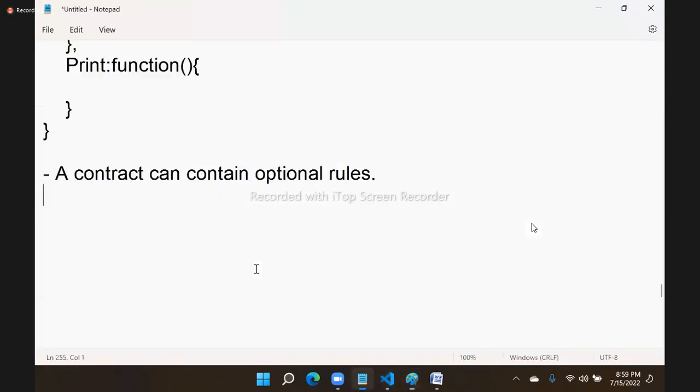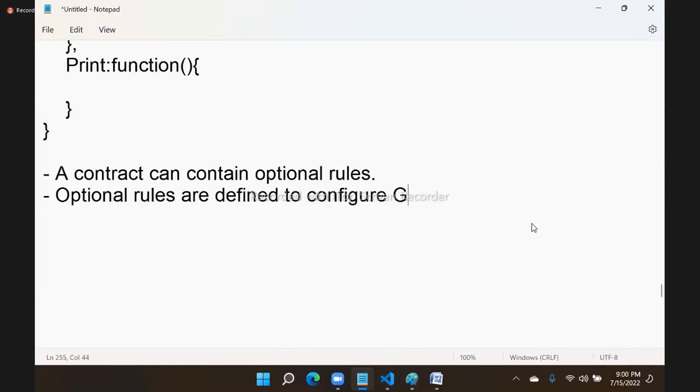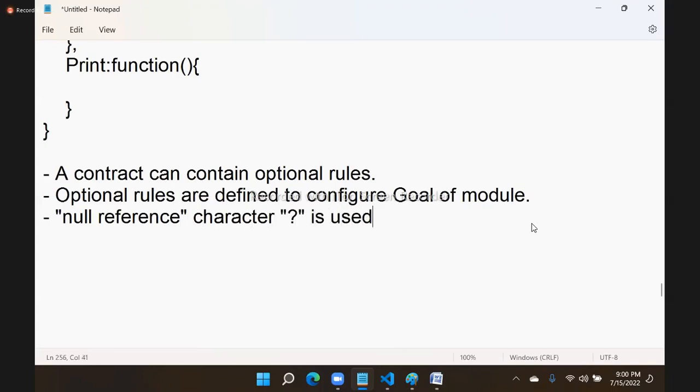Right? So the purpose of optional rules, the optional rules are defined to configure goal of module. And we define that. So null reference character, that is question mark, is used, right, for optional members.